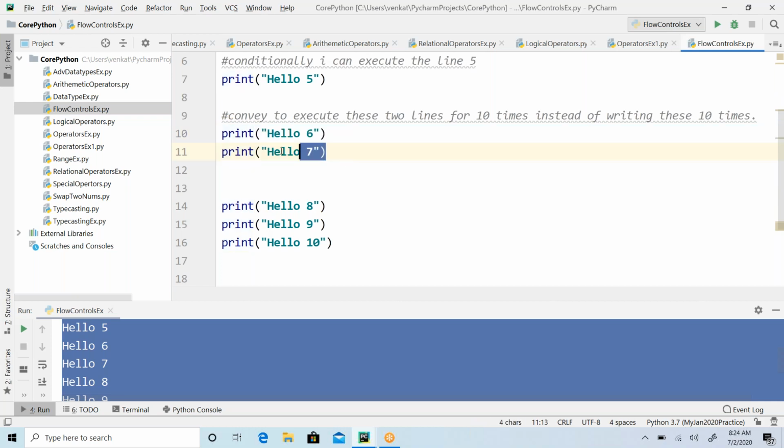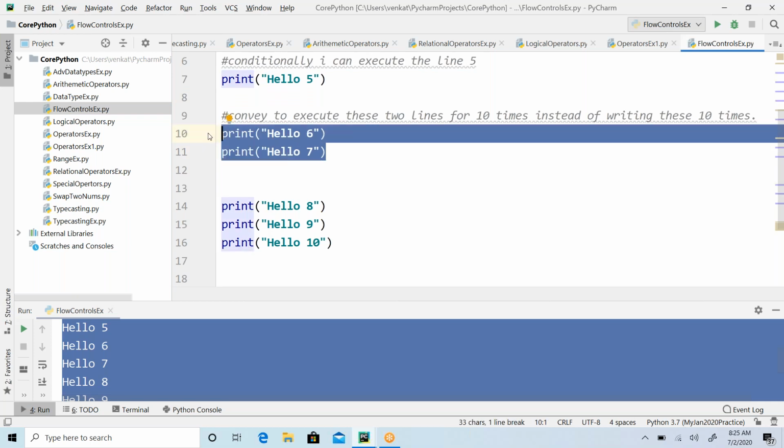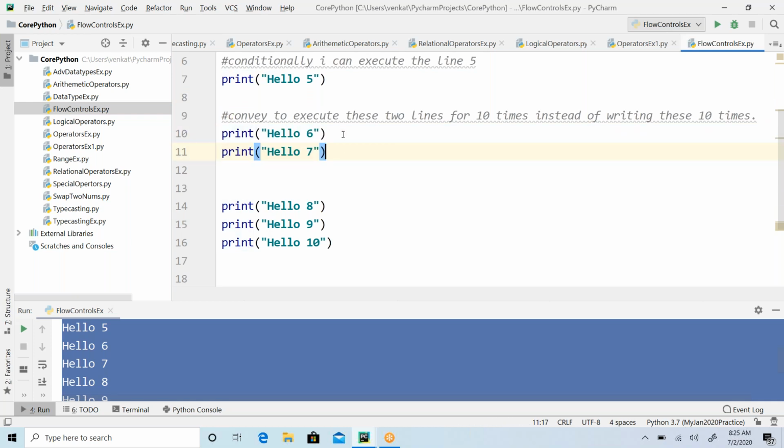So is that clear? Conditionally we may skip some lines of code, or conditionally I may execute some lines of code repetitively. That can be 1 line of code, that can be 100 lines of code, doesn't matter. So after this line is executed, only 1 time it is executed, but a total of how many times do I want to execute these 2 lines here? 10 times. Python interpreter would go to the next line, but instead of that, what I'm saying is, boss, execute this 10 times.